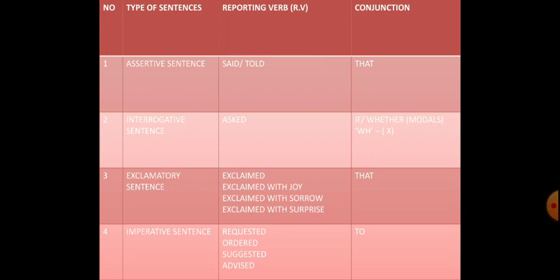The fourth type is imperative sentence. Over here the reporting verb said is changed into requested, ordered, suggested, advised according to the type of sentence, and the conjunction too we are supposed to use with it.